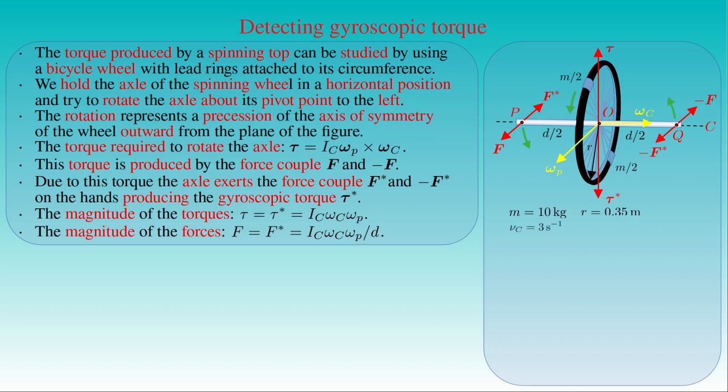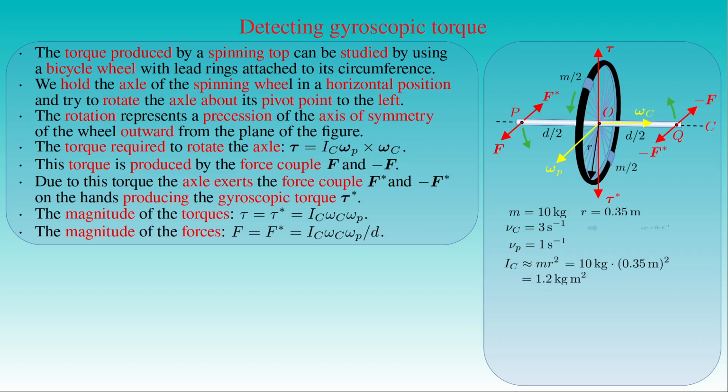Let us also suppose that the frequency ν_c of the rotation of the wheel about its axis of symmetry C is given by 3 per second, and the frequency ν_p of the precession is equal to 1 per second. The latter can be achieved if we rotate the axle of the wheel into a vertical position over a quarter second. The principal moment of inertia I_c of the wheel about its axis of symmetry C is approximately equal to the mass m times the square of the radius r, that is 10 kilograms times the square of 0.35 meters, which is equal to 1.2 kilogram meter squared.